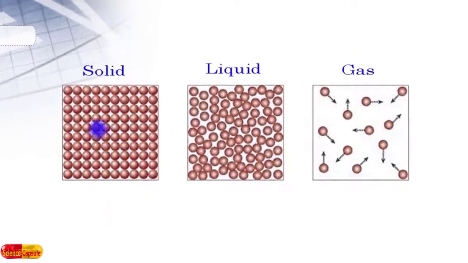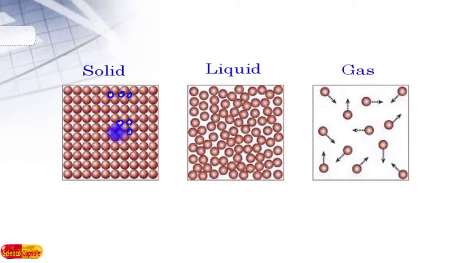Here, intermolecular force of attraction plays a very important role in deciding the properties of the states of matter. See here, due to strong intermolecular force of attraction, the particles are very tightly packed in case of solid, whereas due to less intermolecular force of attraction, the particles are a little far away from each other. In case of gases, you will find they are very far away from each other. This shows that the intermolecular force of attraction is very large in case of solid, whereas very less in case of gas.